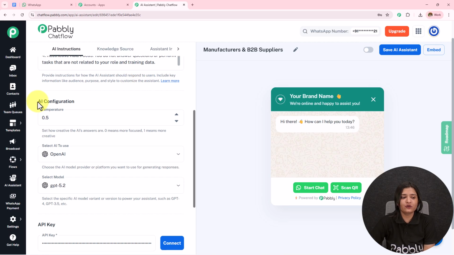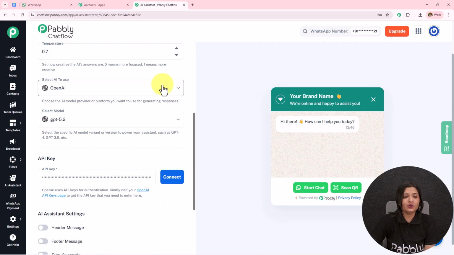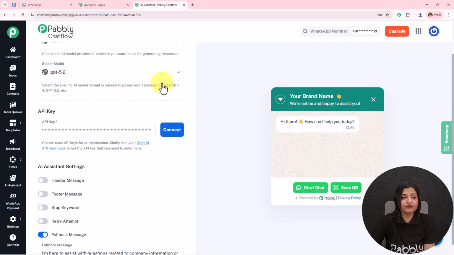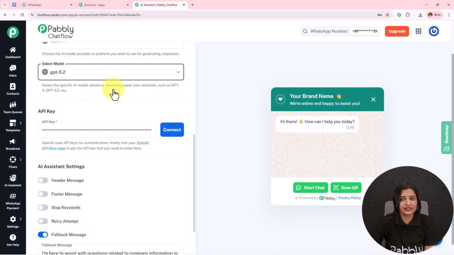Then we have this AI configuration, so I'm going to set the configuration. It says to set how creative the AI answers are. 0 means more focused, 1 means more creative. If I go from 0 to 1, the creativity of how this AI answers will increase. I'm going to keep it in the middle at 0.7, and the AI to use will be OpenAI. The model is GPT 5.2. If you want to select any other model, you can select that according to your choice and preference.